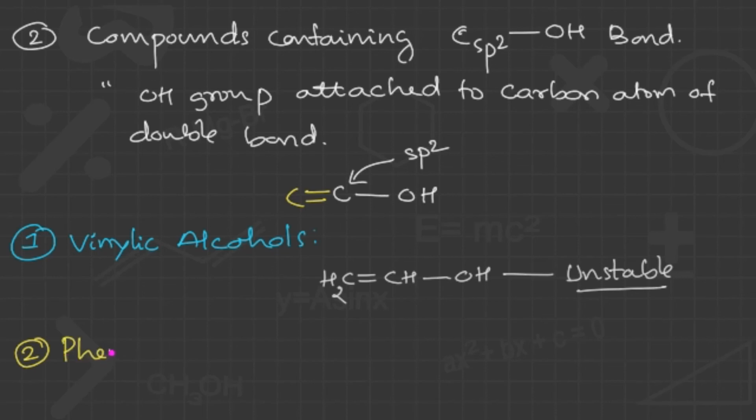And the second classification is phenols. In the phenols, one particular example is there, we'll discuss and end the session here. So this is phenol, where any one carbon has an OH group. In phenol, some derivatives are there like orthocresol, catechol, pyrogallol. Okay, let it be, we'll discuss it later. In the next video, I'm going to discuss the nomenclature of the alcohols.